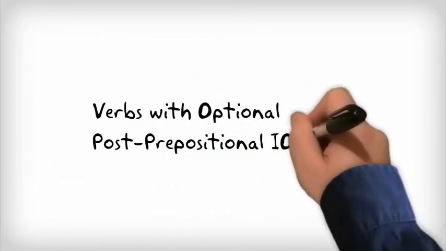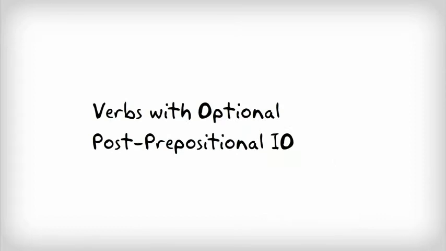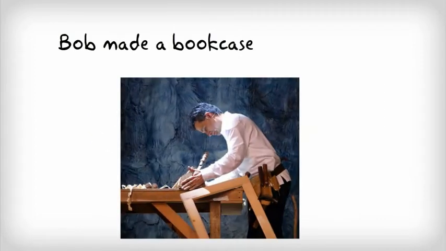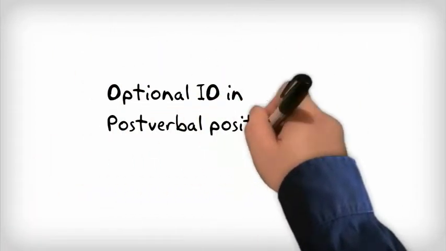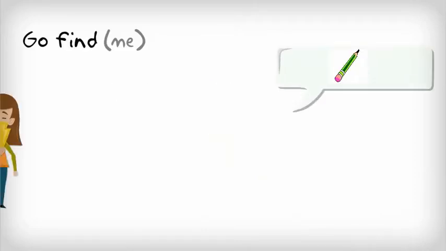Verbs with optional post-verbal prepositional indirect object. For example, Bob made a bookcase for Sally. Optional indirect object in post-verbal position. Go find me a pencil.